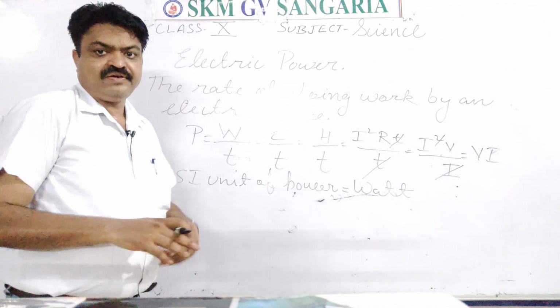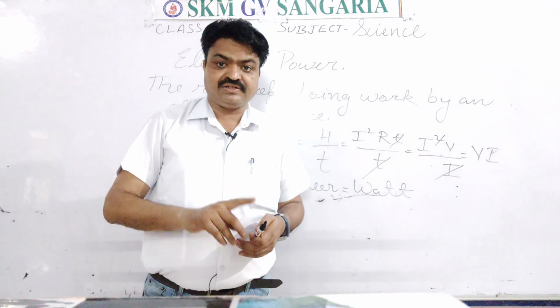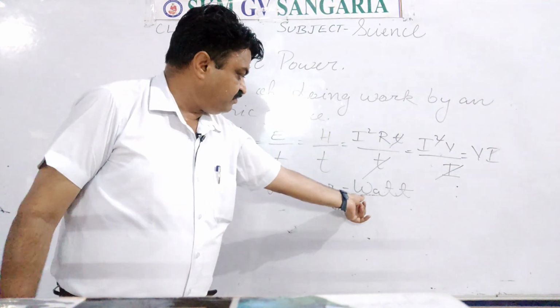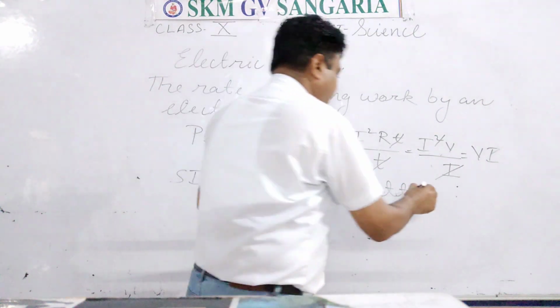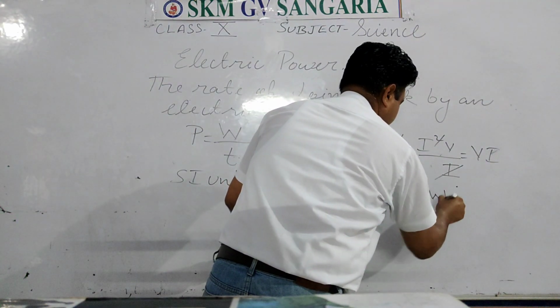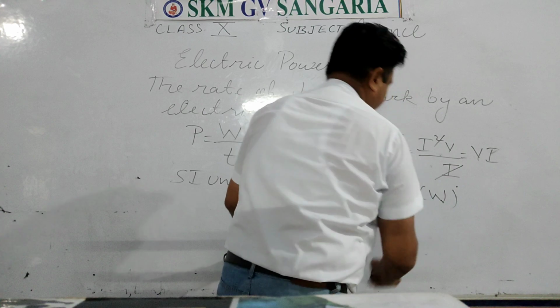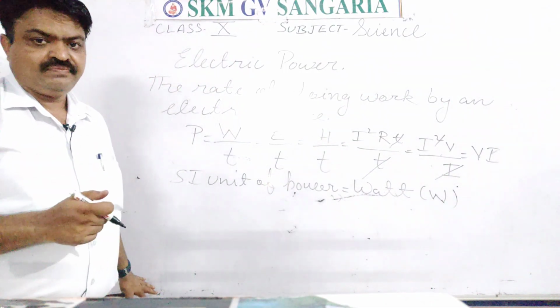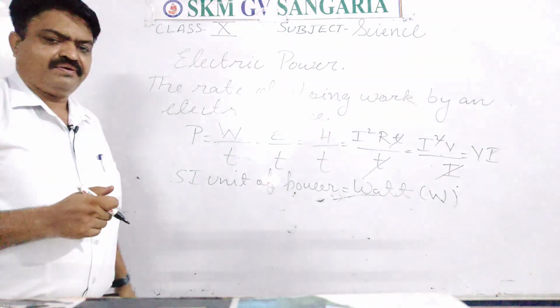It is named after a famous scientist, James Watt, who developed the steam engine, and it is represented by capital W. From W we symbolize it. It is the SI unit of power.